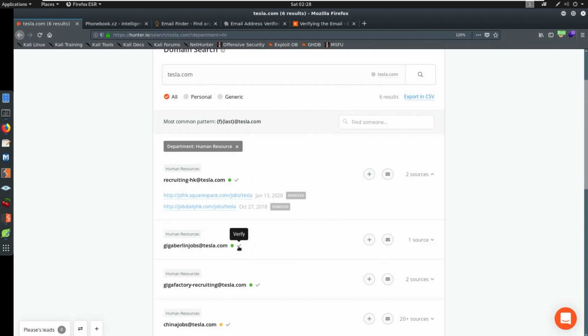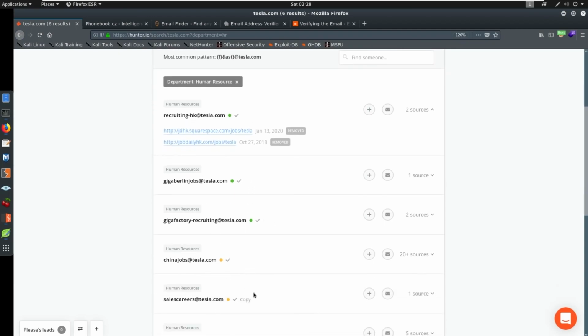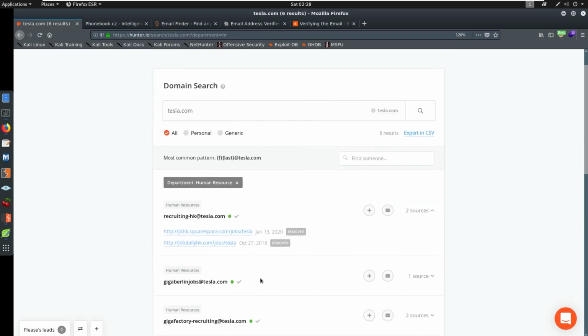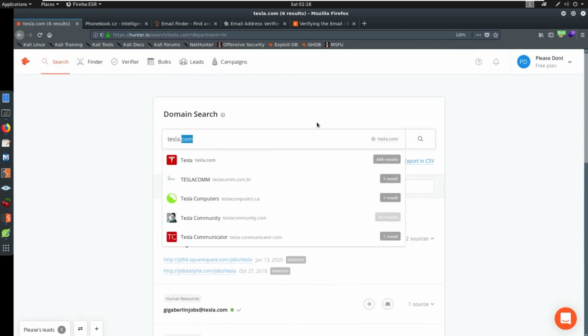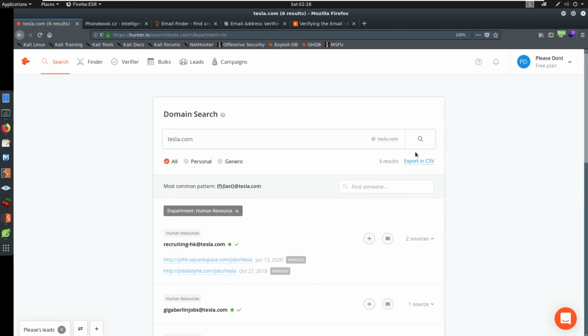This is for Berlin. This is Gigafactory. So they have different email addresses based on where they are. Now, if you looked up TCM Security here, you're really not going to find much on us because we don't have a ton of email addresses out there, but I think that we can find more in other ways. Now, we only get so many usages here. We'll just keep thinking about this as we move forward.